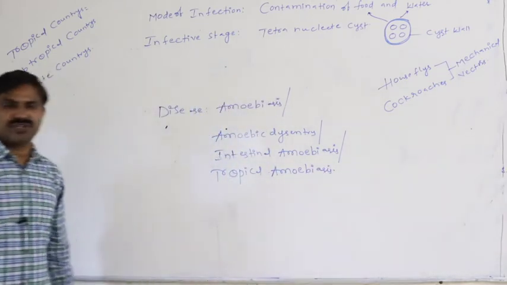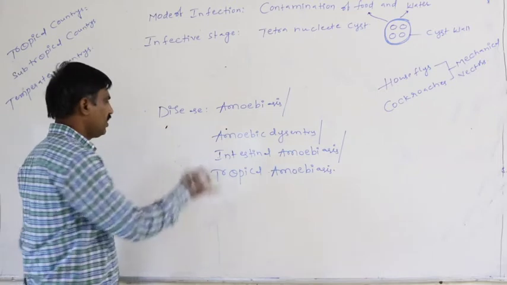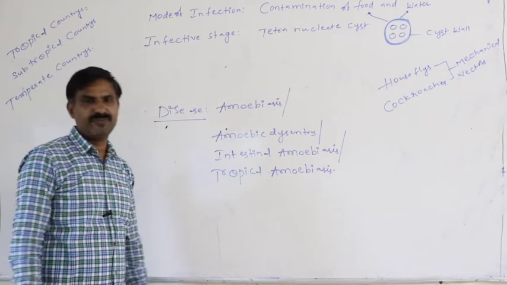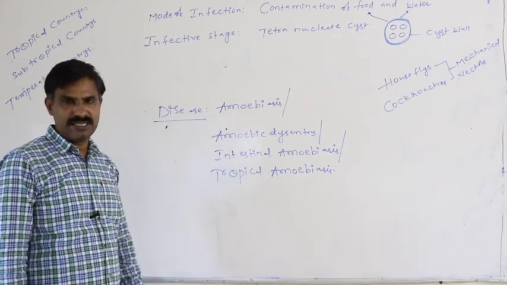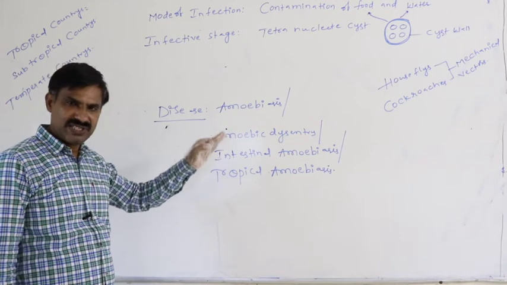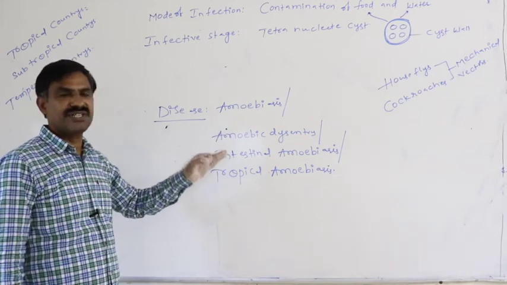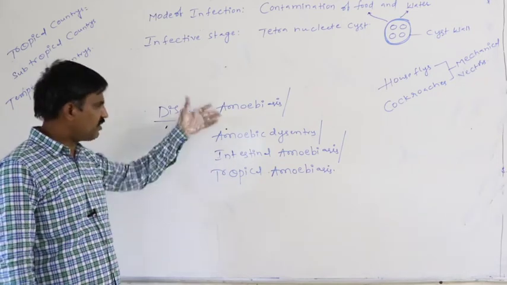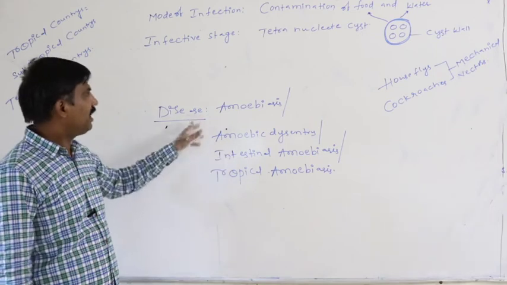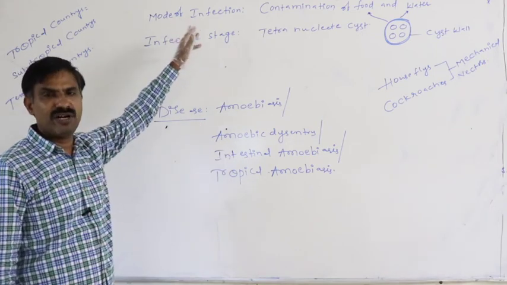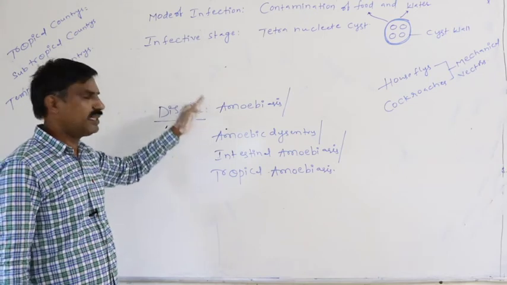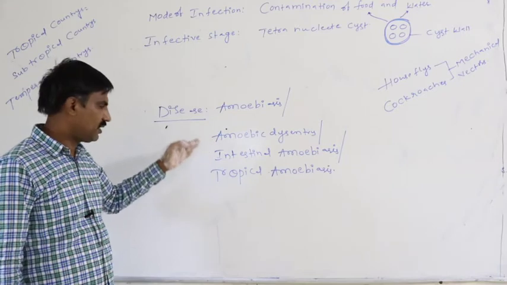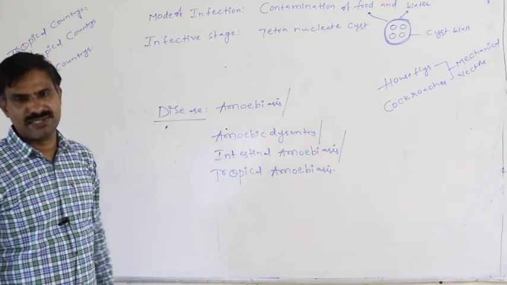Due to the infection of Entamoeba histolytica, the disease caused to our body is amoebiasis, or amoebic dysentery, or intestinal amoebiasis, or tropical amoebiasis disease. That is nothing but simply amoebiasis.